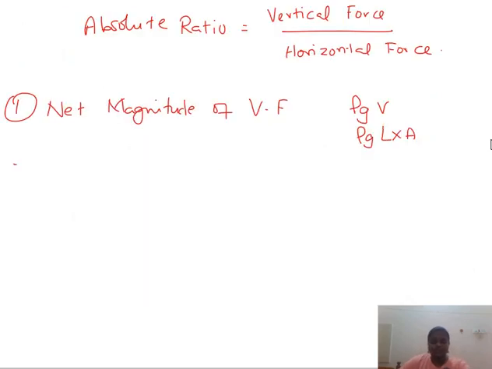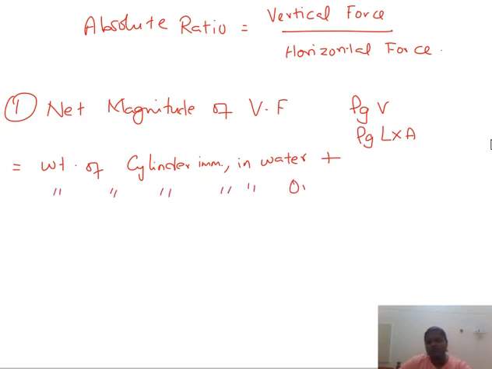So first, just write the formula: weight of cylinder immersed in water plus weight of cylinder immersed in oil. We take them as 1 plus 2, which gives the net magnitude of vertical force. It makes it simple to calculate, right?